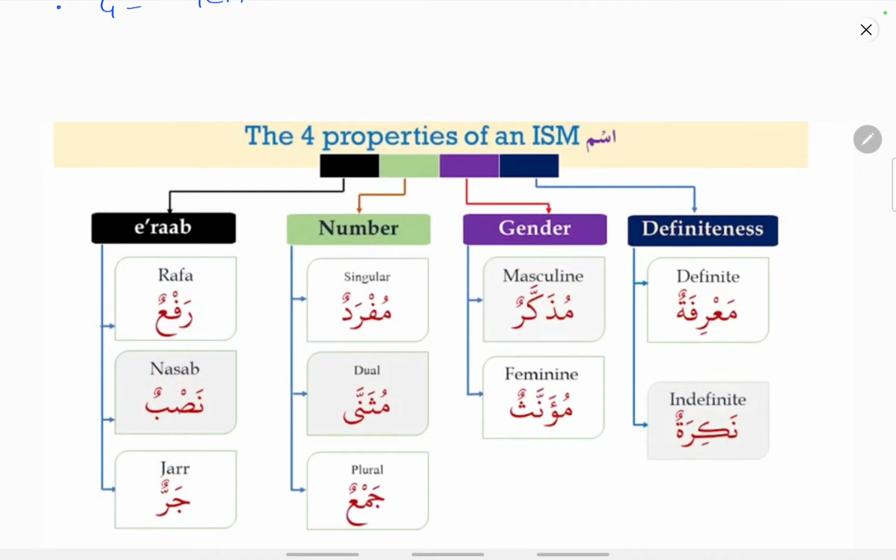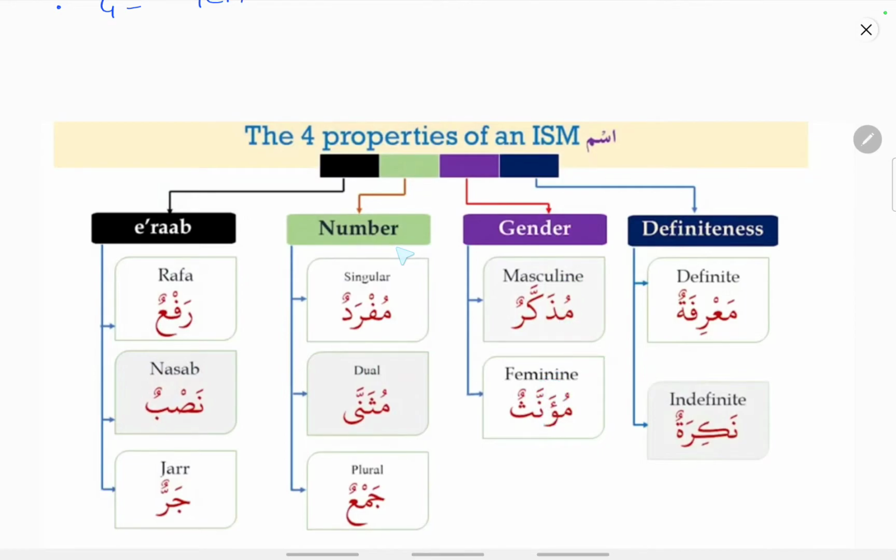Based on definiteness, it is divided into two categories. Definite in Arabic is known as ma'arifatun. Indefinite is known as nakiratun. Gender is divided into two, that is masculine and feminine. Masculine is known as muzakkar and feminine is known as muannas.